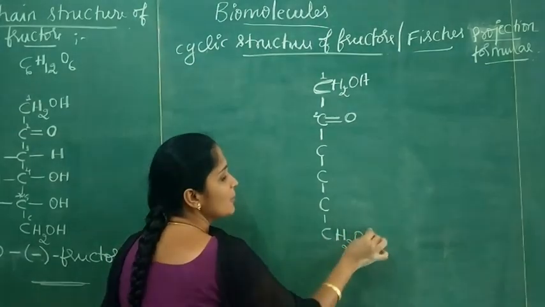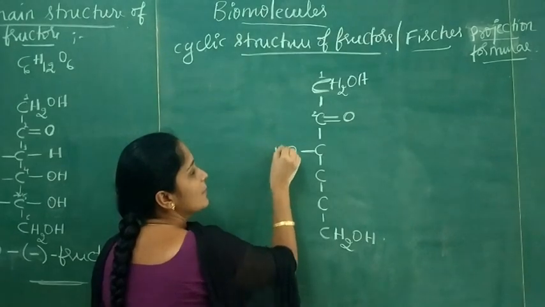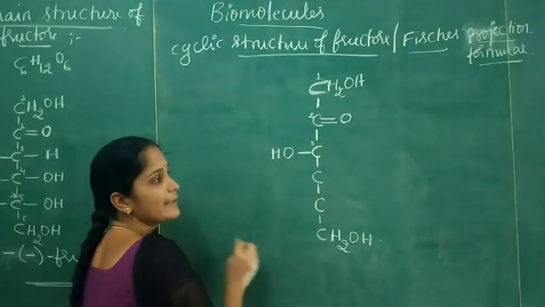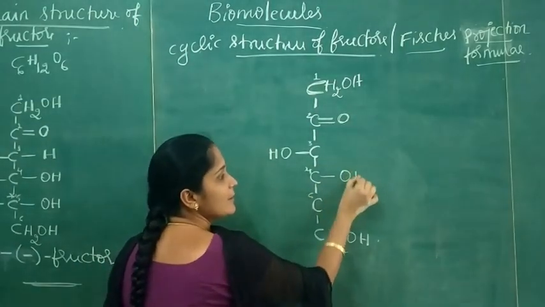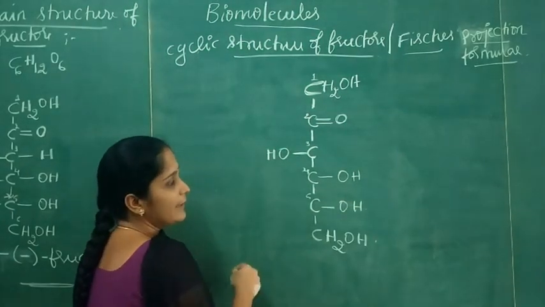At the third carbon there is an OH group which is present on the left hand side. The fourth and fifth carbon atoms contain OH groups which are present on the right hand side.